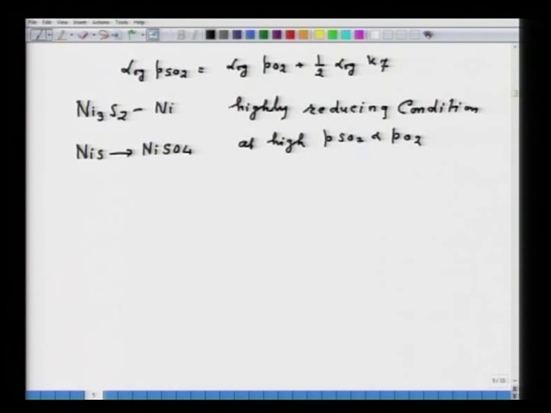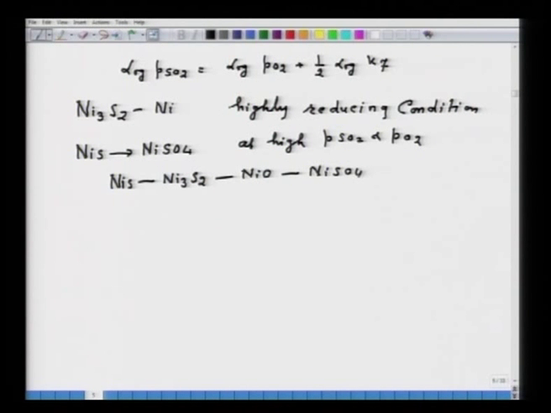But in practice the nickel sulphide is converted to nickel sulphate through the following route: nickel sulphide is first converted to Ni3S2, then converted to NiO, and then converted to NiSO4.